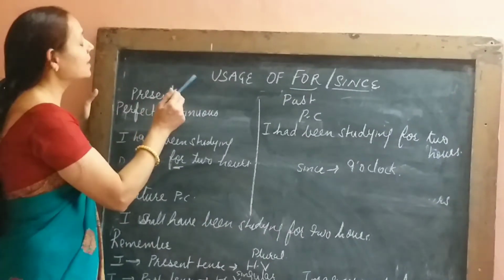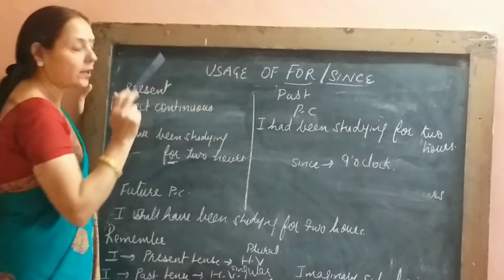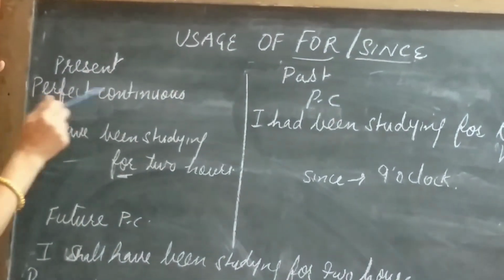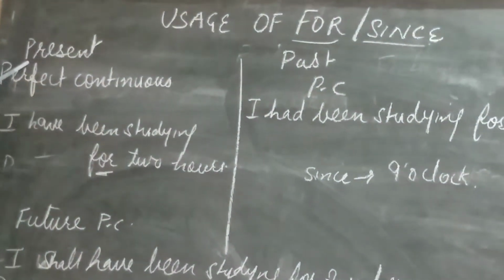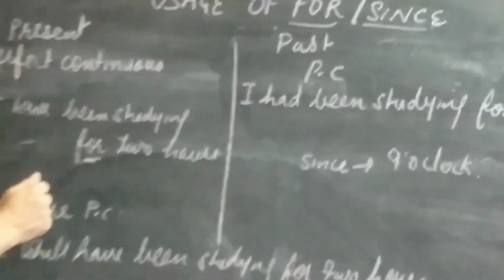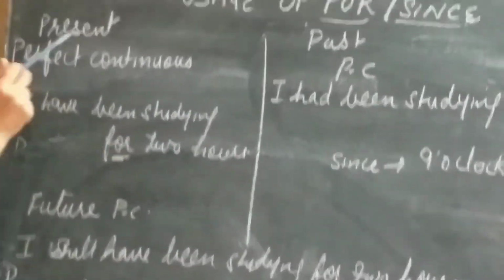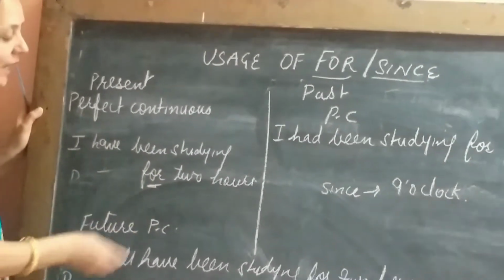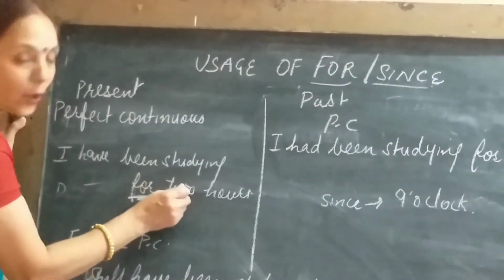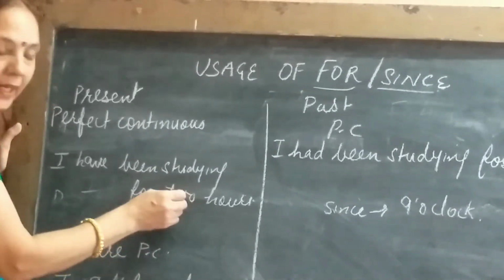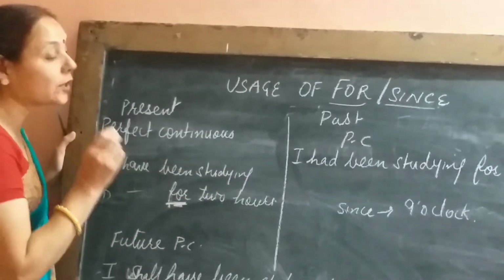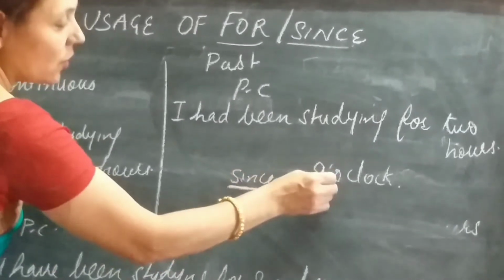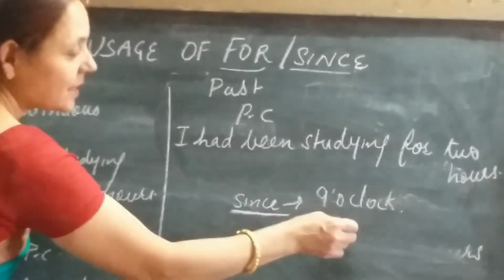Now let's understand the usage of for and since, which I have already mentioned. These words are used in perfect continuous, whether it's present tense, past tense, or future perfect continuous. For example, I have been studying. Now for duration of time, we use for: for 2 hours, for 10 hours, for 5 hours. But for a point of time, we use since: since 9 o'clock, since 10 o'clock, since Monday, since Tuesday.